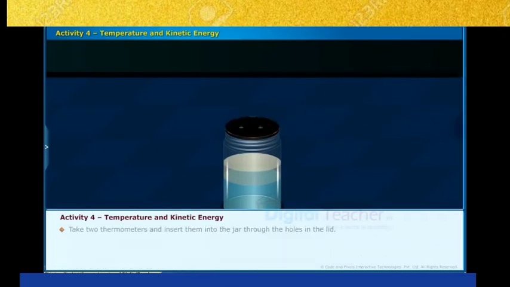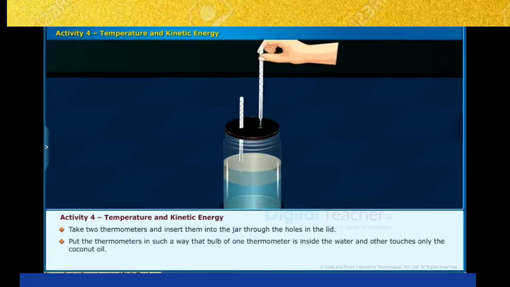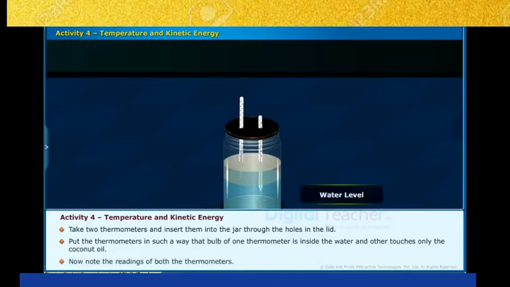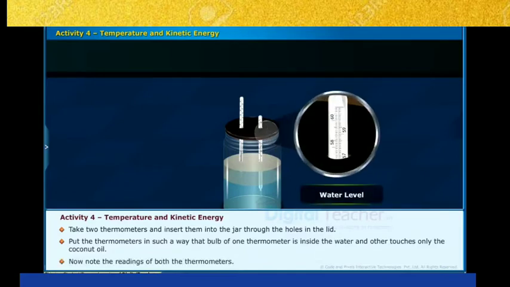Close the jar with a lid. Take two thermometers and insert them into the jar through the holes in the lid. Put the thermometers in such a way that the bulb of one thermometer is inside the water and the other touches only the coconut oil. Now note the reading of both the thermometers.